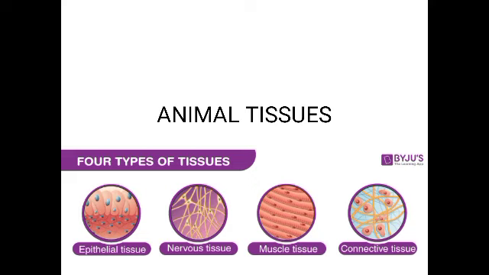But if you take a huge organism like a human being, human beings are composed of billions of cells in their body which can perform various functions. Okay, so now we can see what is a tissue. In a multicellular organism, the cells are organized to form tissues, isn't it?